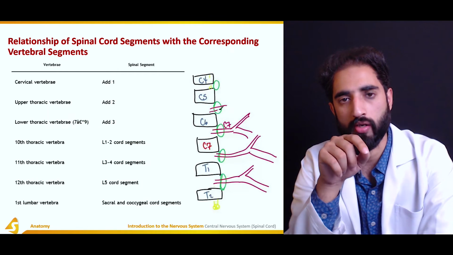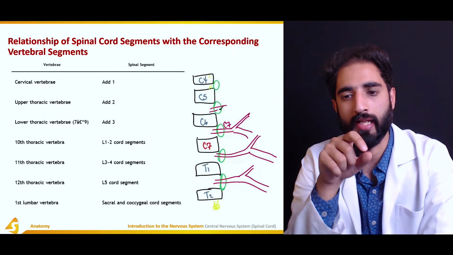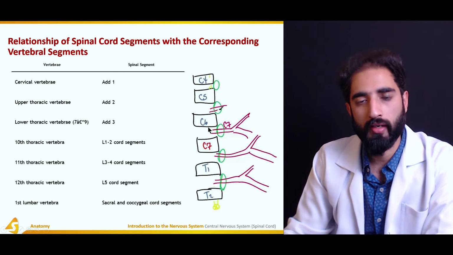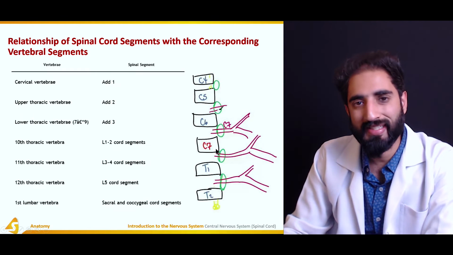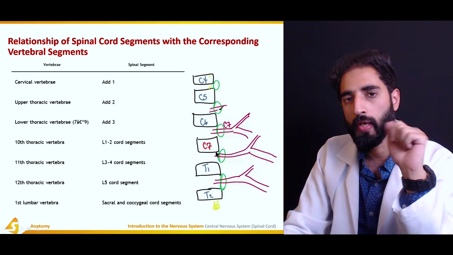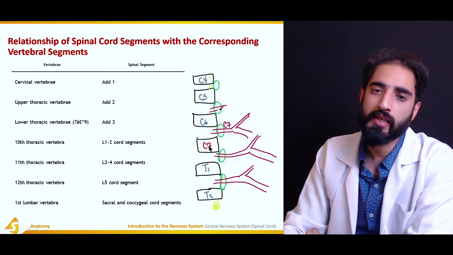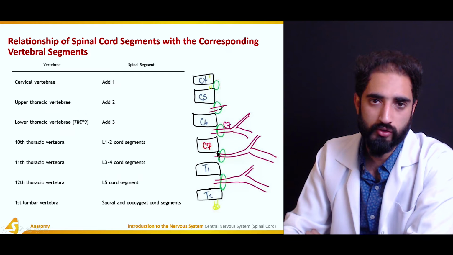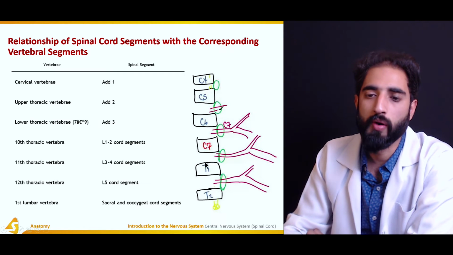C2 spinal nerve originates above the C2 vertebral level. And similarly, C7 spinal nerve originates above the C7 vertebral level. And C8 spinal nerve originates beneath or below the C7 vertebral level. Now, the C8 has originated below the C7, so it means that T1 cannot originate above the T1.